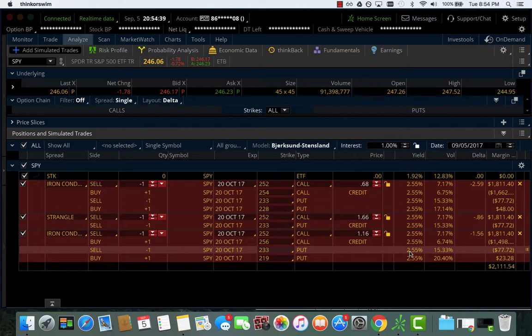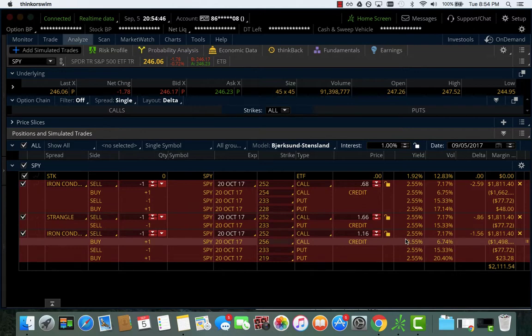So again, the 16 delta strangle by itself, we're collecting $1.66. However, if we buy the 5 delta call and put, we collect almost double what we did when we sold the 10 delta put and call.